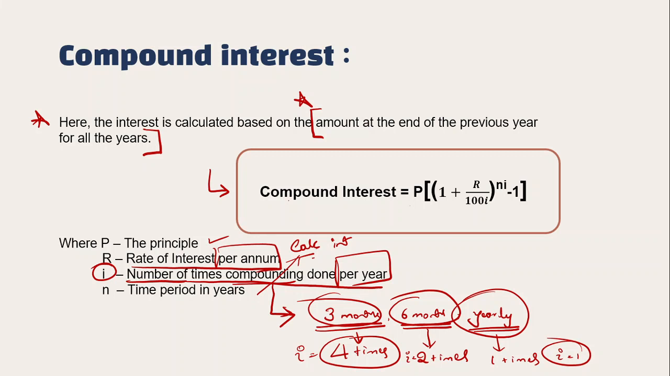If the problem says the interest is calculated quarterly, that means once in every 3 months. So that's how many times a year? 4 times a year. So the value of I is 4.